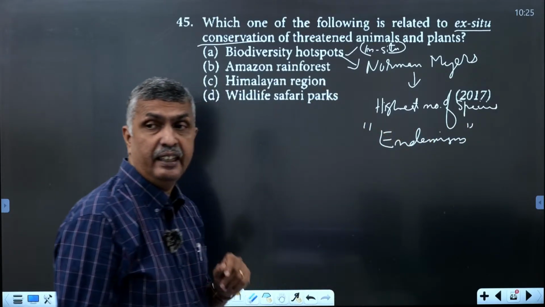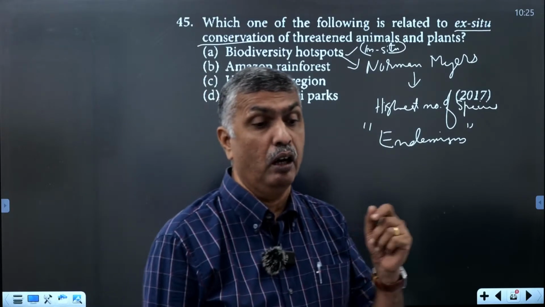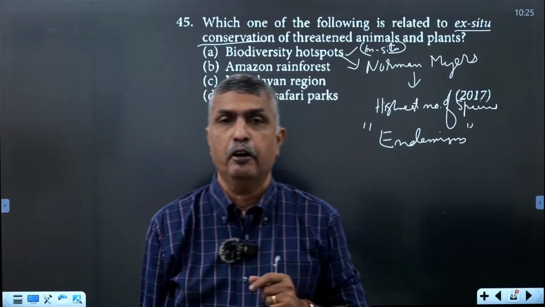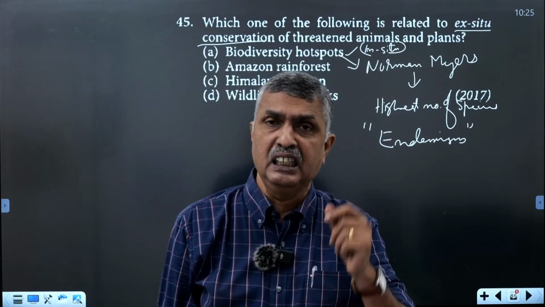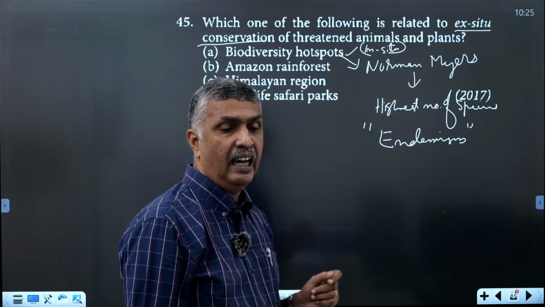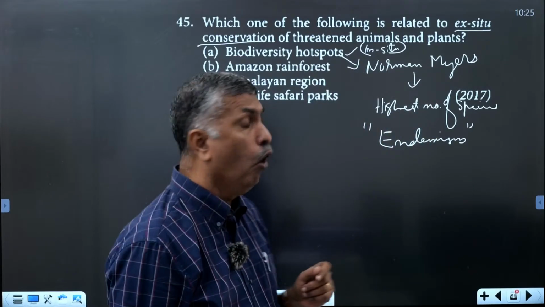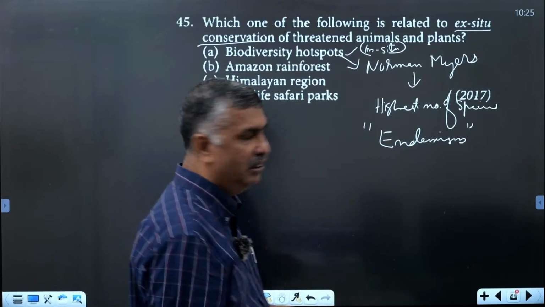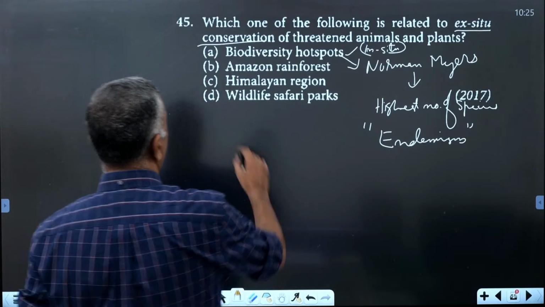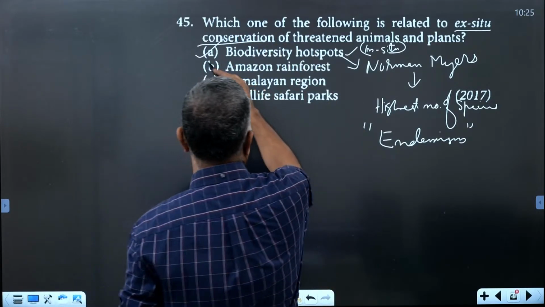Species richness and endemism are very high in places called biodiversity hotspots. Initially there were 25 hotspots in the world. Now 9 have been added, and presently there are 34 biodiversity hotspots all over the world.